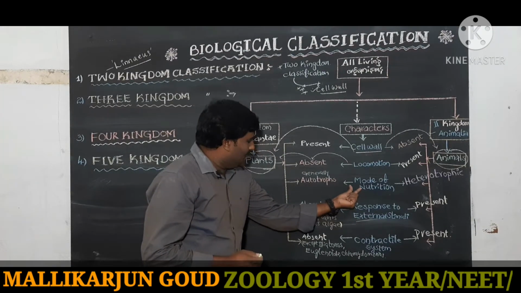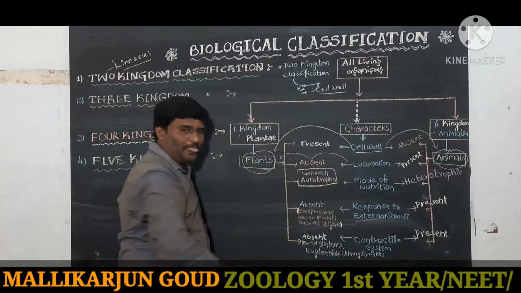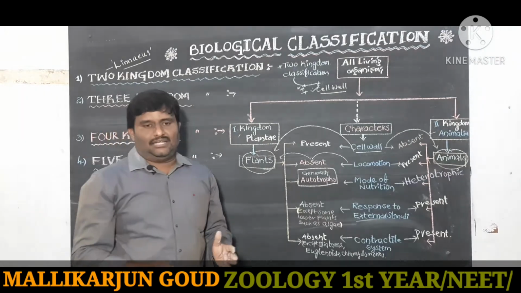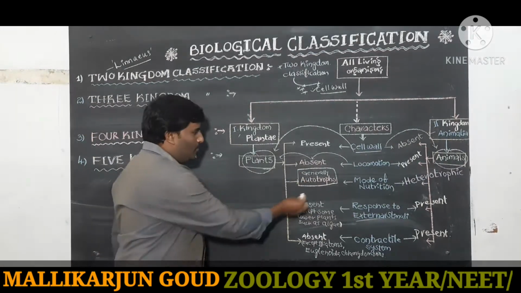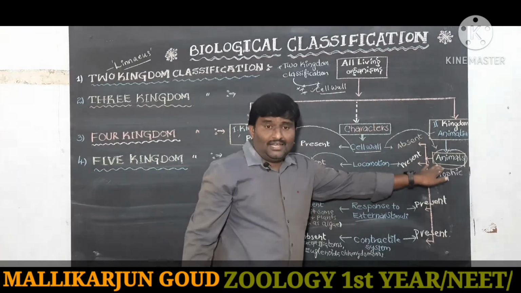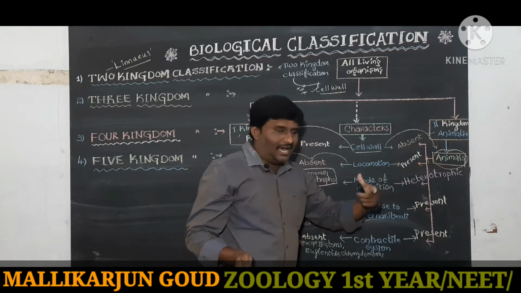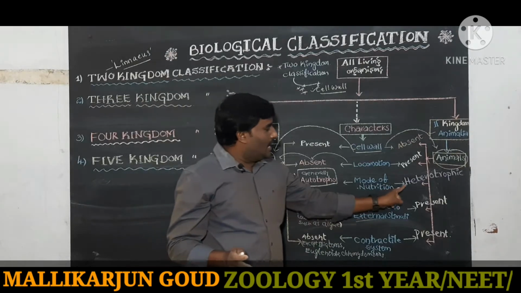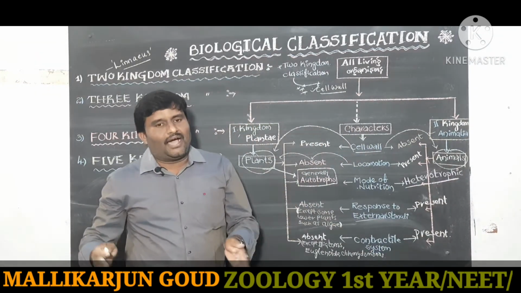Plants are generally autotrophs, meaning they synthesize food materials by themselves. Animals can't prepare or synthesize food themselves, so they are heterotrophs, which means they depend on plants or others.